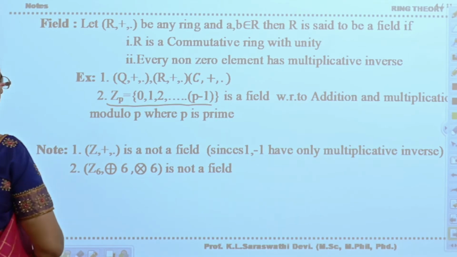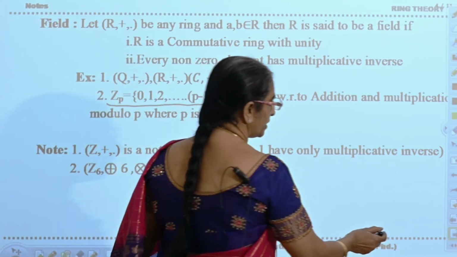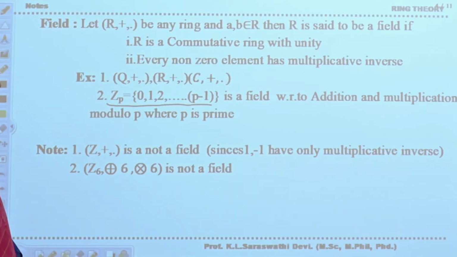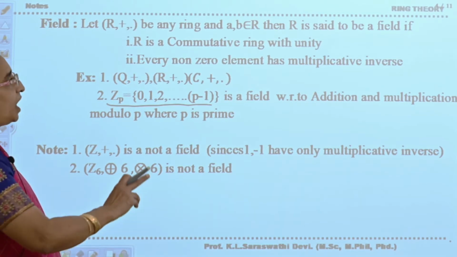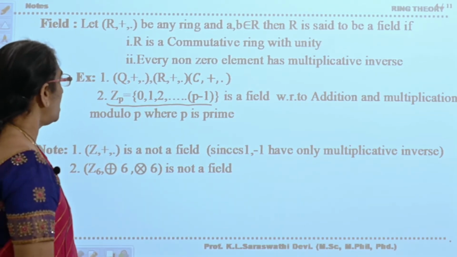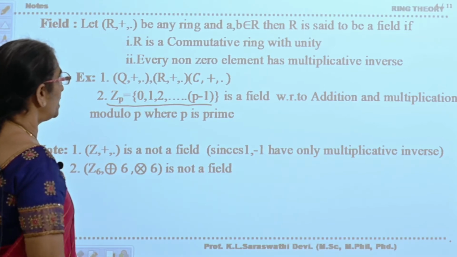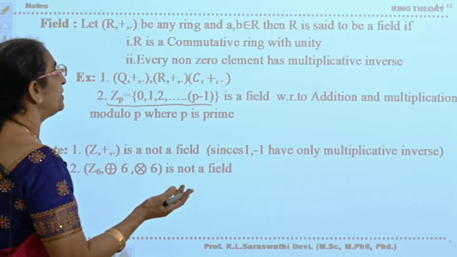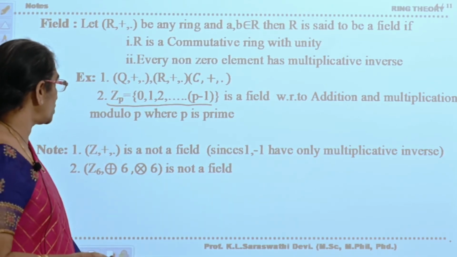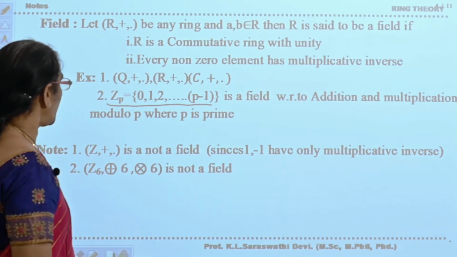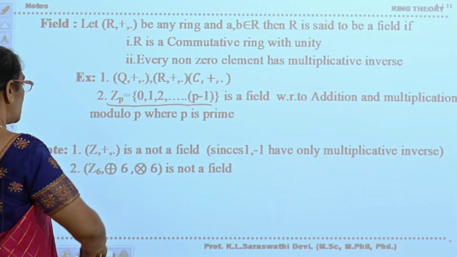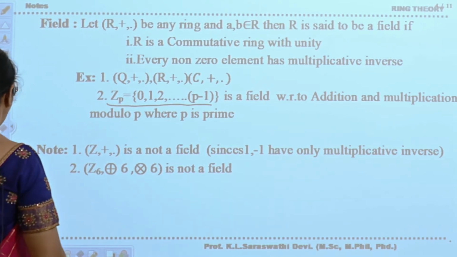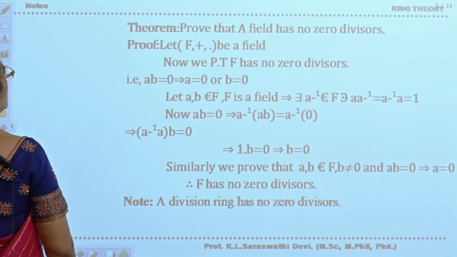That means what you have taken: (R, +, ·) is a field if R is a commutative ring with unity and every non-zero element has a multiplicative inverse. Examples are the field of rational numbers, the field of real numbers, the field of complex numbers, and Zp will be a field with respect to ordinary addition and multiplication when p is prime. Now (Z, +, ·) is not a field, and Z6, as we have already shown in the table, is not a field. Now we will see the theorem.